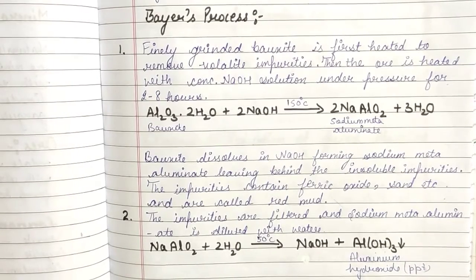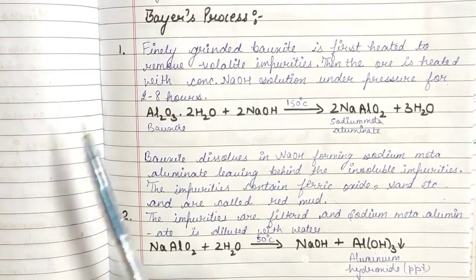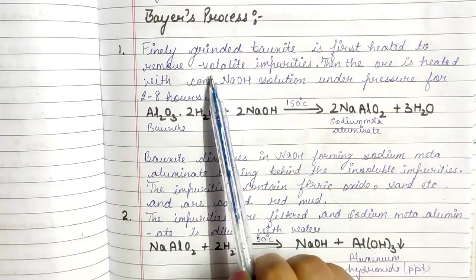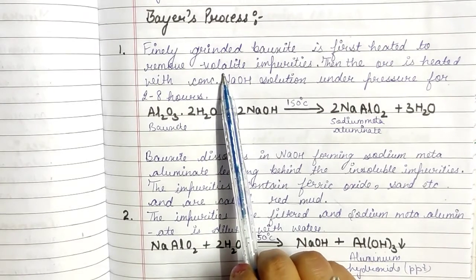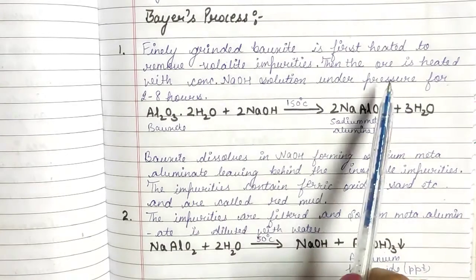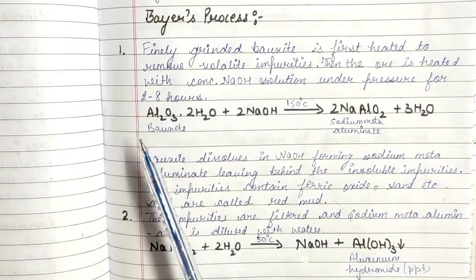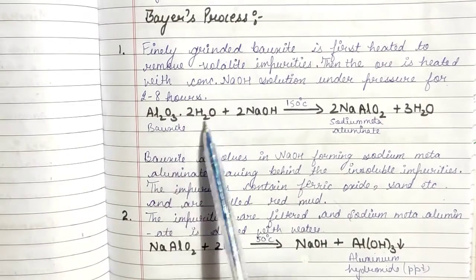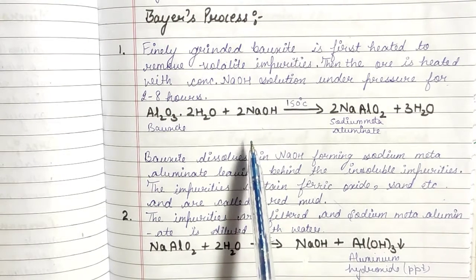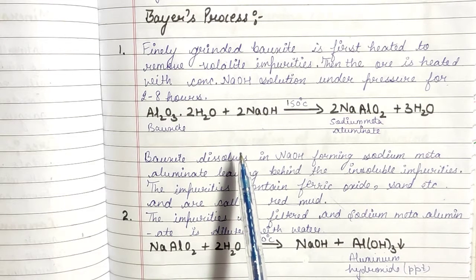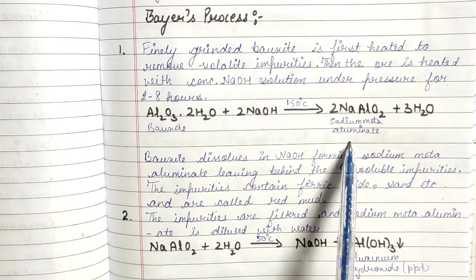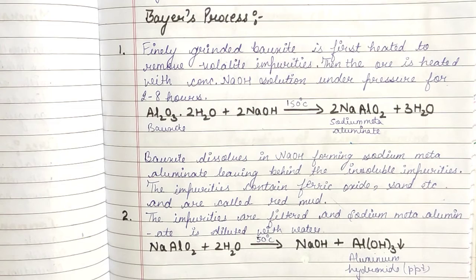Now we will discuss what is Bayer's process. Number 1. Finely ground bauxite is first heated to remove volatile impurities. What is the meaning of volatile? Which produce vapors. Then the ore is heated with concentrated NaOH solution under pressure for 2 to 8 hours. The reaction is given here: when you heat the bauxite with sodium hydroxide under pressure for 2 to 8 hours and temperature 150 degrees Celsius, it will form sodium meta-aluminate, which is NaAlO2, plus 3H2O.